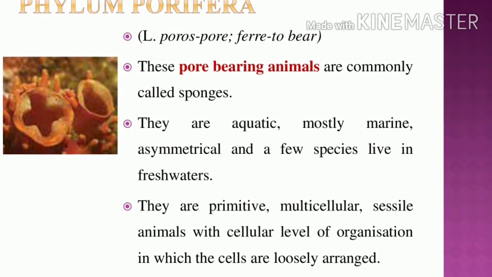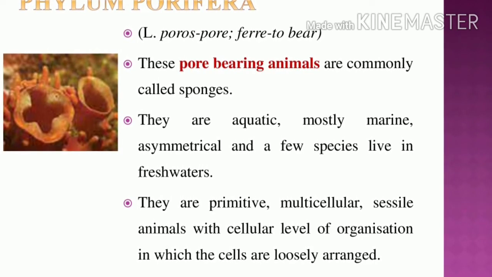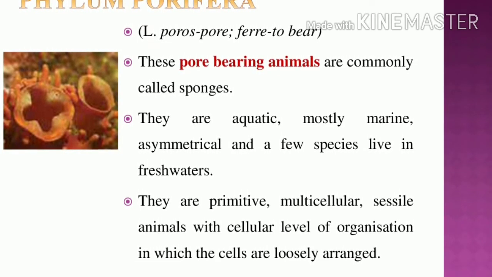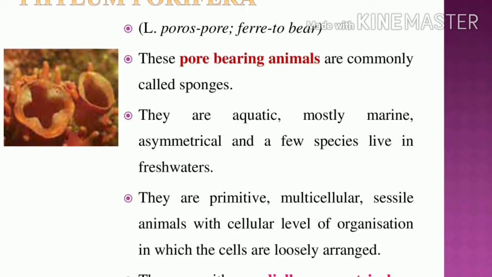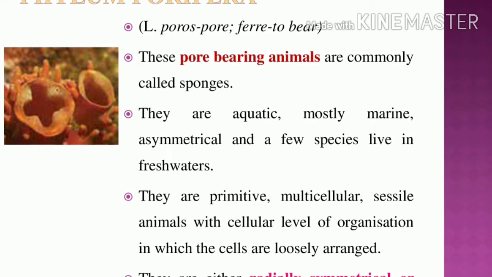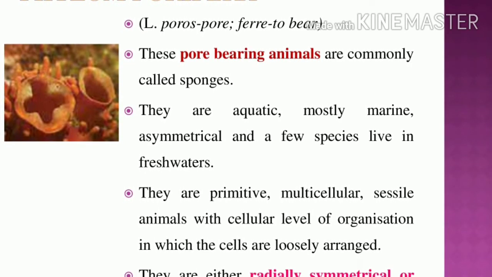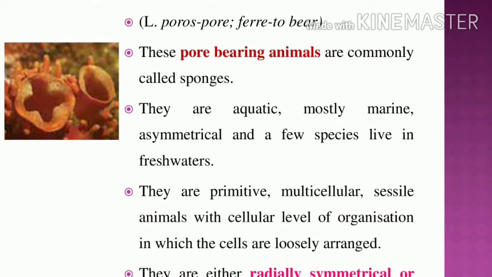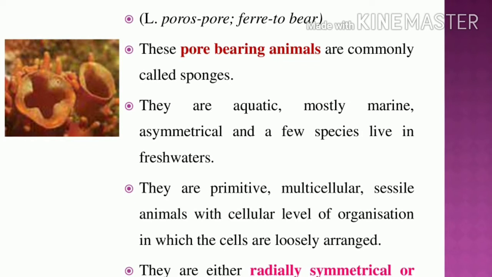The body is asymmetrical. What is the meaning of asymmetrical? Through the central axis, at any plane, we cannot get identical halves. That is called asymmetrical. So the phylum Porifera is primitive and multicellular. These are sessile animals.